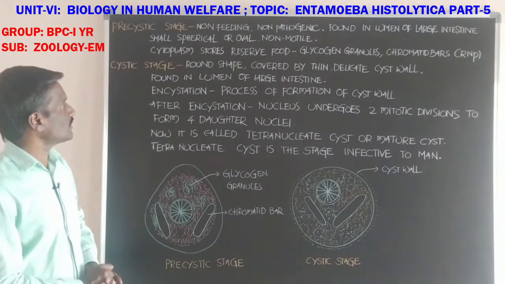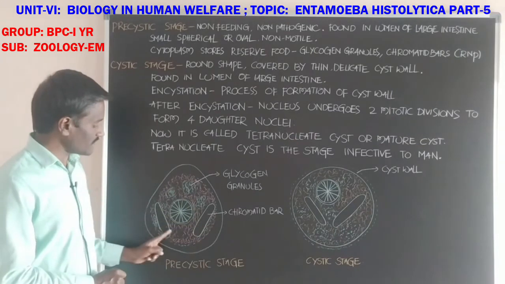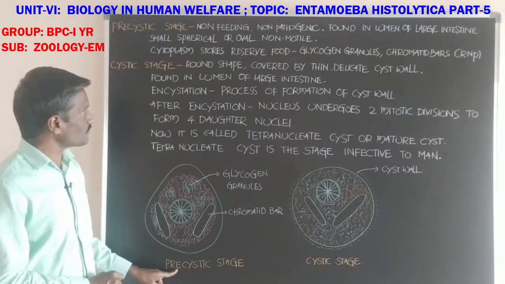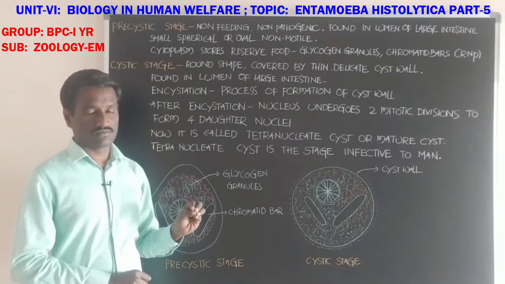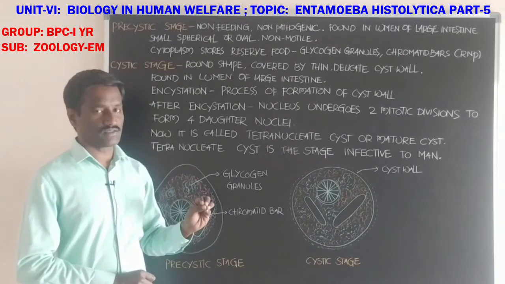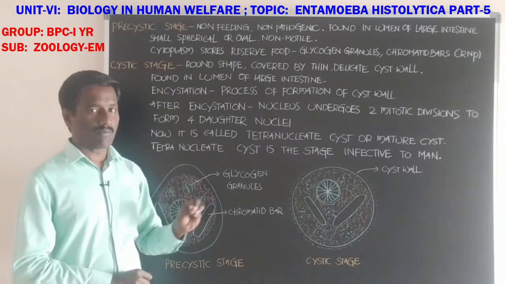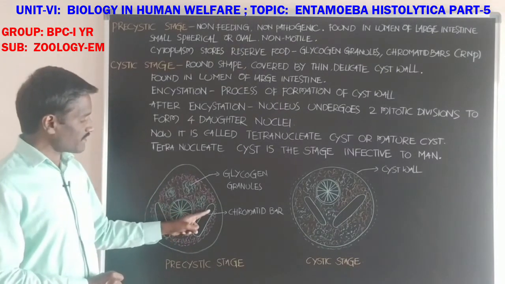Next, if you observe the cytoplasm of the pre-cystic stage, it stores reserve food particles in the form of chromatid bars.